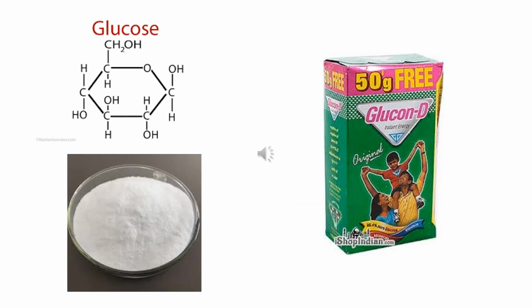Glucose is a very well known example of a compound falling under this category. We find the chemical structure over here in this slide. At the same time, we all know that we must have had this powder some time or the other in our life, and that's the Glucon D powder, which we see. This is nothing but glucose powder. It's a white colored crystalline powder that we can see over here in this picture.